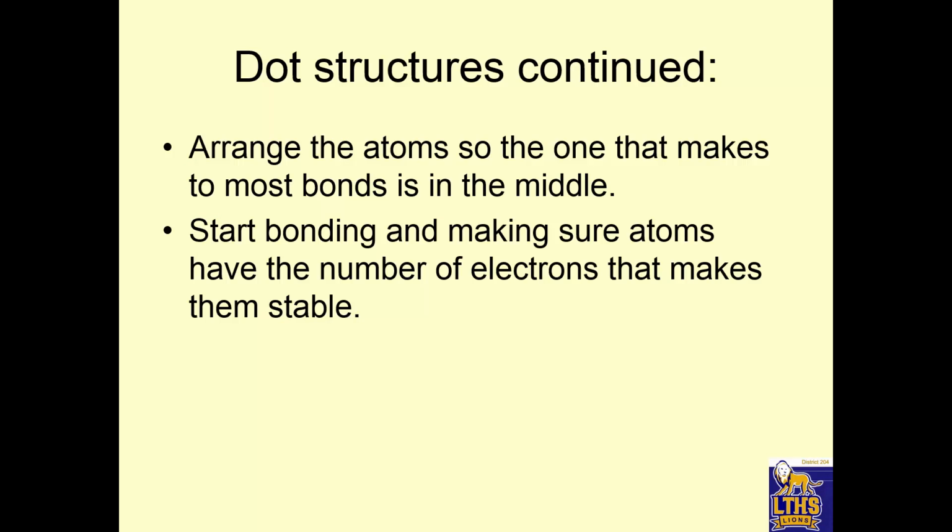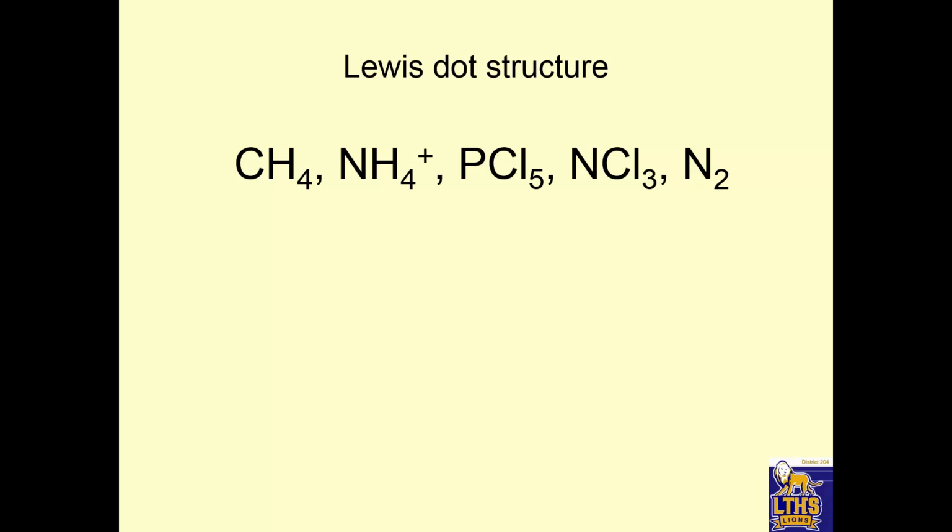Okay, so once you have more than one atom, you arrange the atoms so that the one that makes the most bonds is in the middle. And then start bonding and make sure atoms have the same number of electrons that makes them stable. Okay, oh look, here's some molecules or ions. So we'll start with